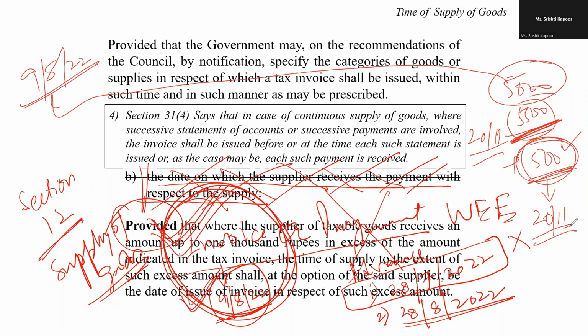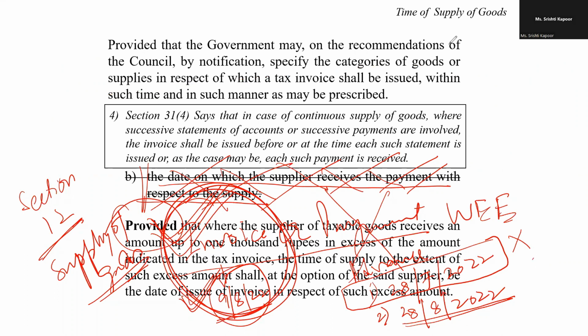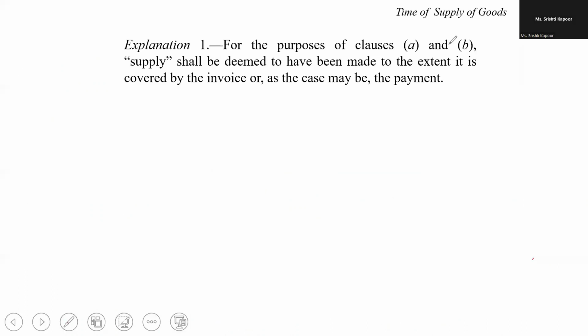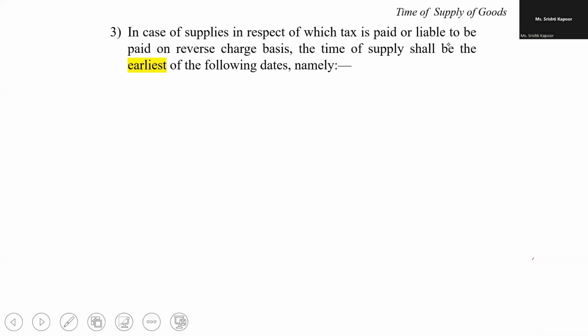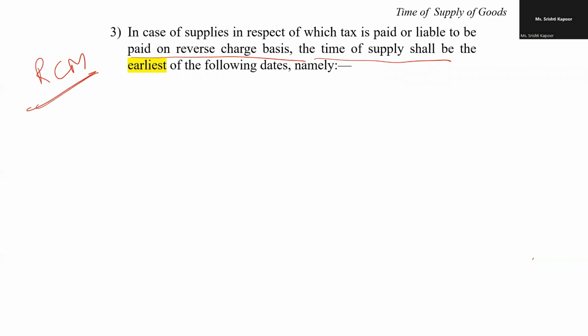My dear friend, if we move further and discuss the next aspect of the time of supply related to the goods, again, it will be related to the goods, but under the RCM. So say, for example, you are buying certain agriculture goods on the RCM which are applicable, meaning thereby a farmer is there. He is selling certain goods which are falling under the RCM to an Artiya.